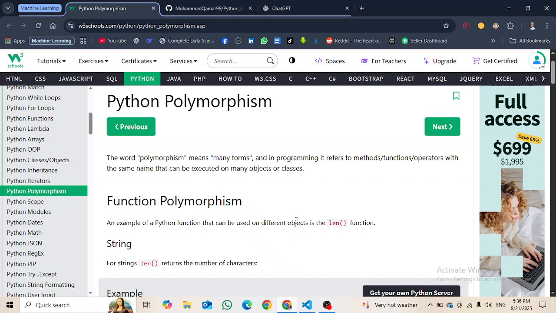Guys, today is our day 26 and finally today we are going to learn about polymorphism in Python. Polymorphism is basically a concept of object oriented programming. So if you already watch my videos, then you should know that this is our fifth day that we have started object oriented programming of Python. So today we are going to learn about polymorphism, which is also a concept of object-oriented programming.